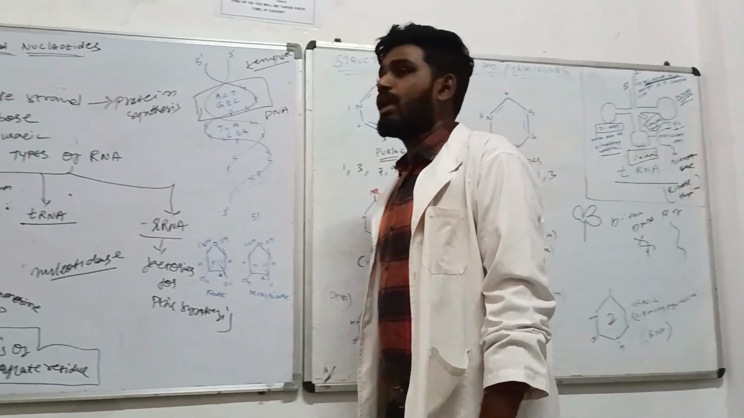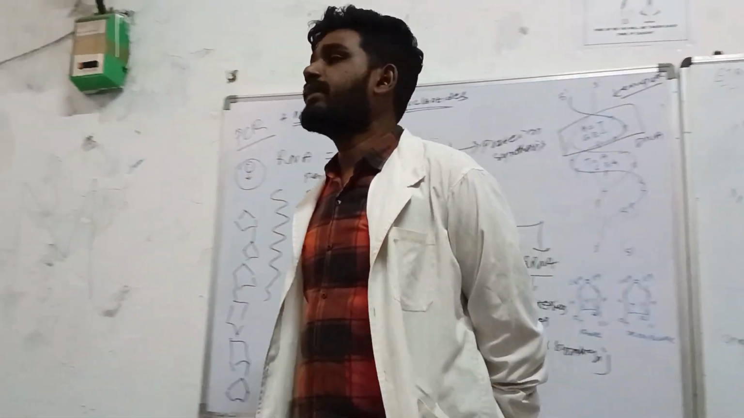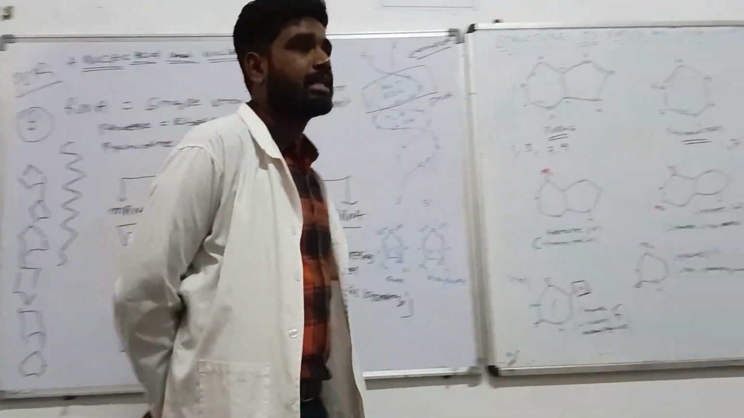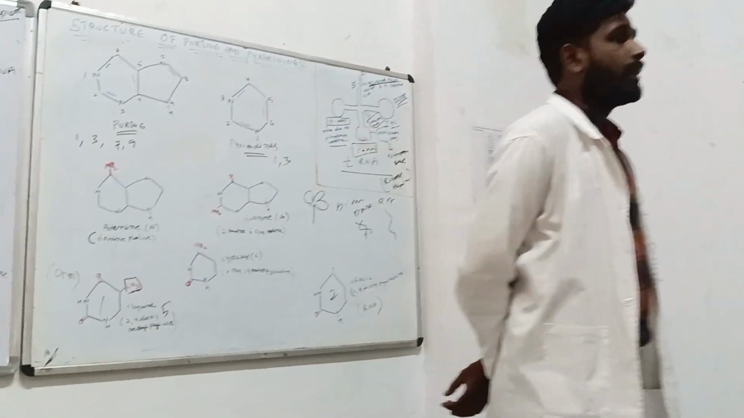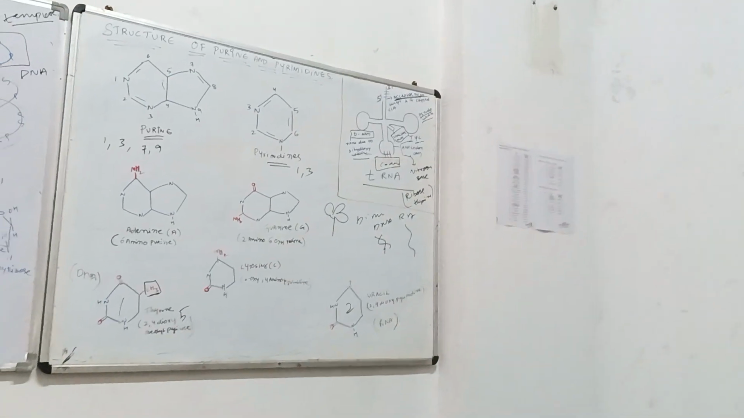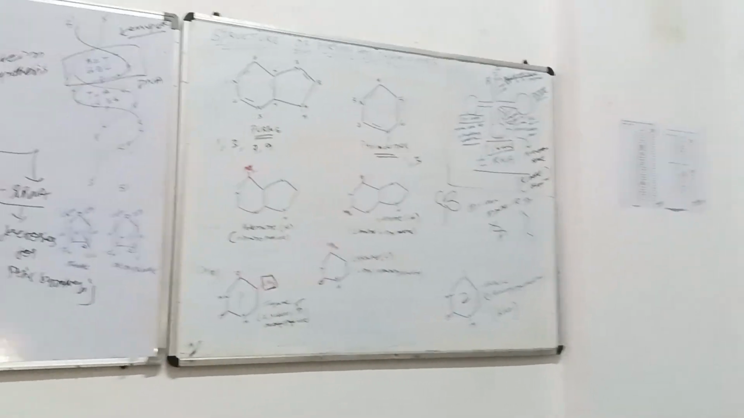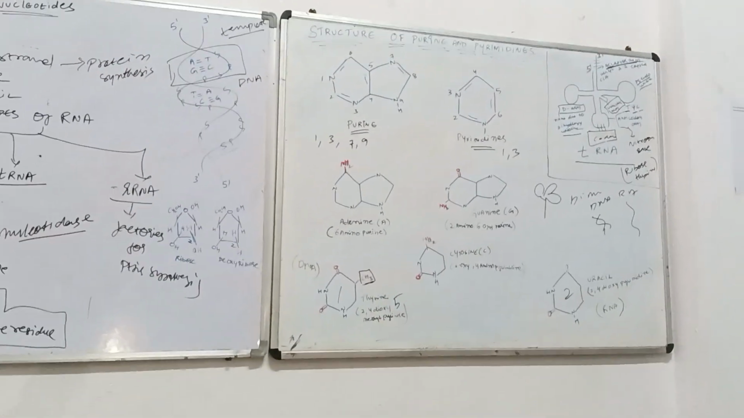Now, depending on their nature, RNAs have been divided into 3 major categories. Yes, I agree, there are a lot of classifications, but 3 major categories: transfer RNA, mRNA, and rRNA, that is ribosomal RNA.